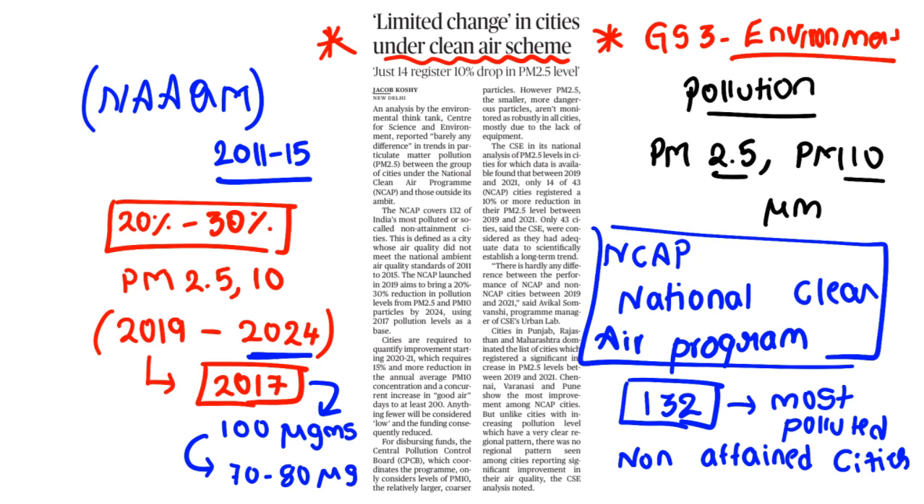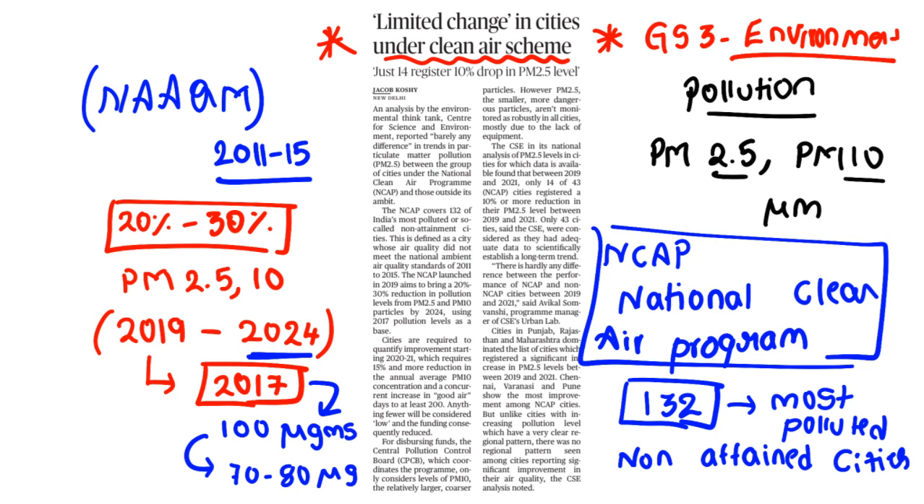So here cities are required to quantify improvement starting from 2020 to 2021. Clear? Which requires a 15% or more reduction in annual average PM 10 concentration and a concurrent increase in good air days, at least to 200. Are you getting? Which means the simultaneous programs of reducing PM 10 and increasing clean air should go together.